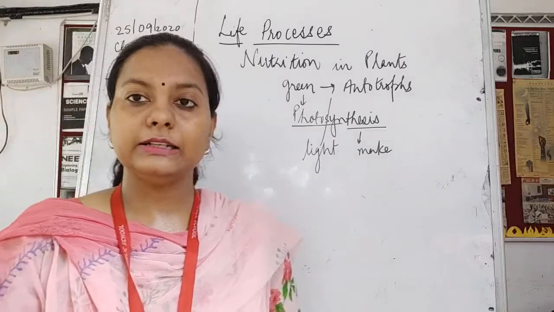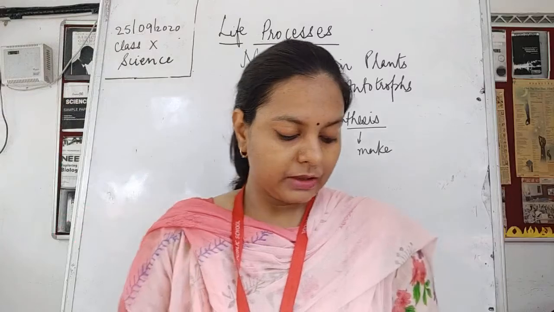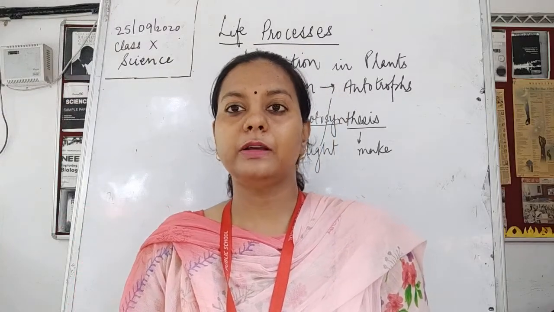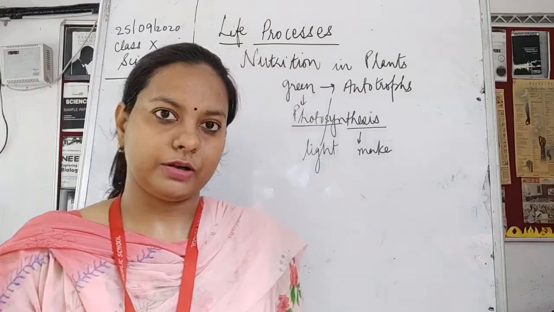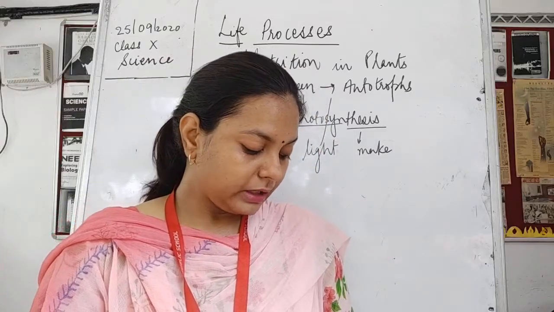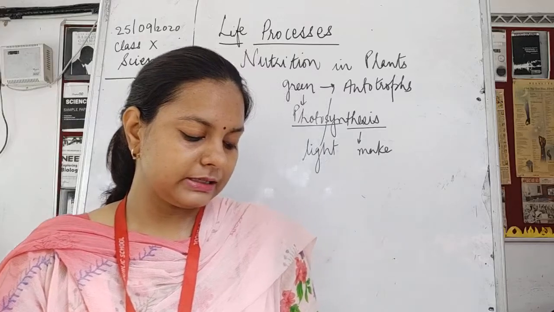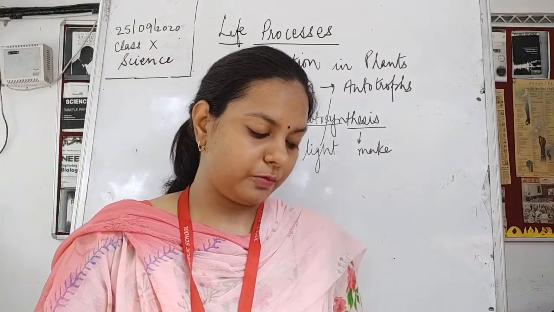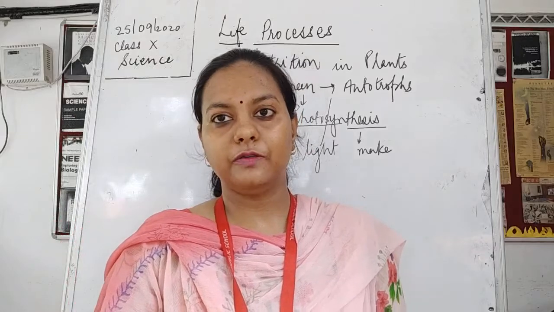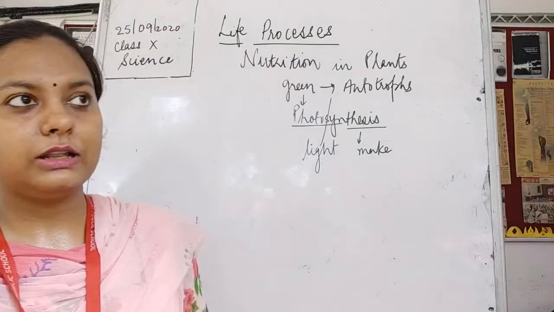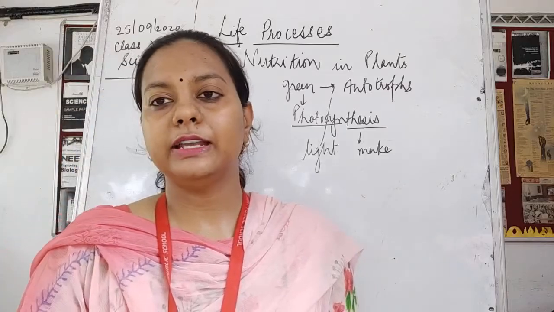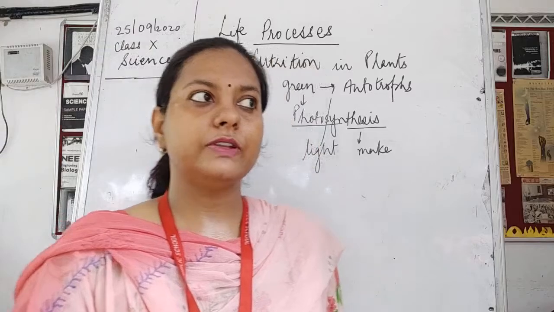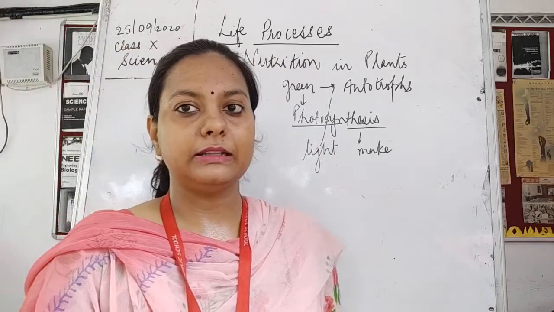So photo means light and synthesis means to build. The plant uses the energy of sunlight to prepare its food in the presence of carbon dioxide and water, and also the chlorophyll. Chlorophyll is present in the green parts of the body, in the green cell organelles, which are called chloroplasts. So you know the structure of chloroplasts. If you can recall the structure of chloroplast, that is well and good. Otherwise, you can look into the book and find out the structure of this cell organelle, which is only present in the plant cell.